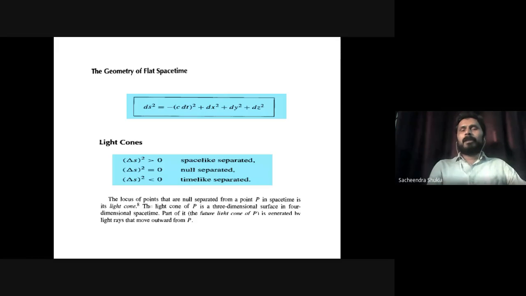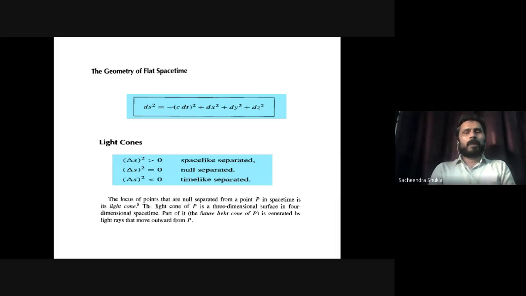And further, we need the geometry in terms of the distance between two infinitesimally separated points. That distance, ds square, is given as minus c dt square plus dx square plus dy square plus dz square. Now this derivation, if you ask, has a lot of experimental setup, but you can verify it, you can go to books to search it out. It is given in this form. This is the distance between two infinitesimally separated points in space-time, not in space, in space-time.